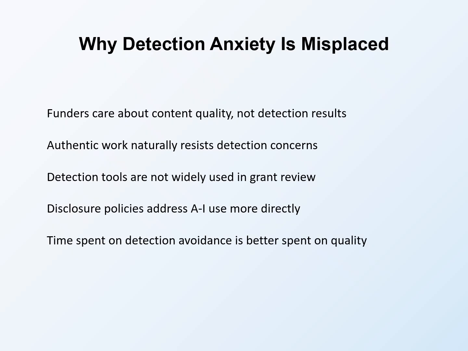Detection tools are not currently widely used in formal grant review processes. While some funders may experiment with these tools, systematic detection screening remains uncommon. Policies requiring disclosure address AI use more directly than detection approaches. The time and energy some professionals spend trying to evade detection would be better invested in improving content quality. Focus on making your work excellent rather than undetectable. Excellence serves your actual goals, while detection avoidance merely addresses an anxiety that may not reflect real evaluation practices.